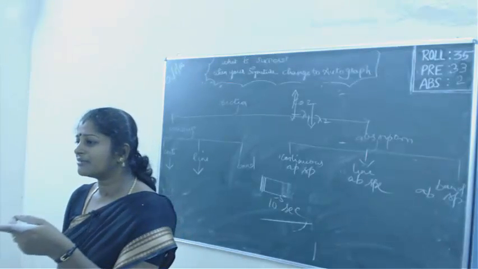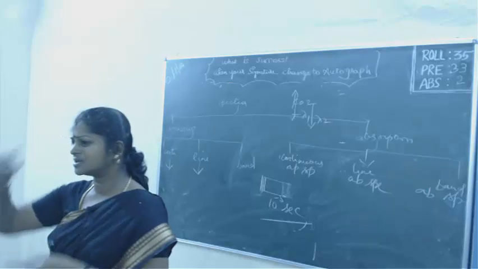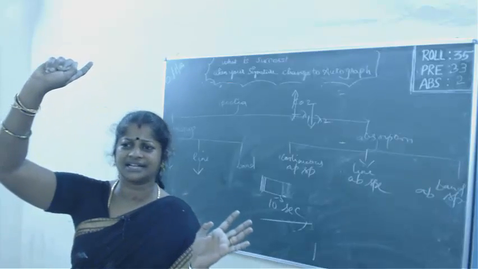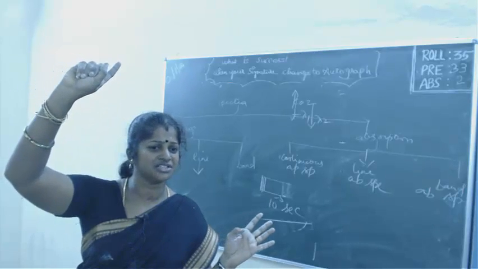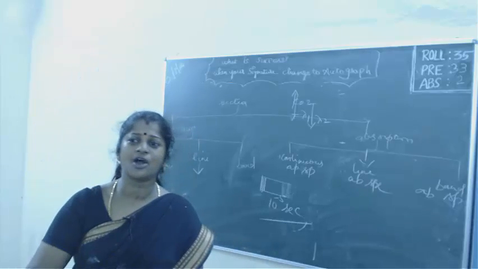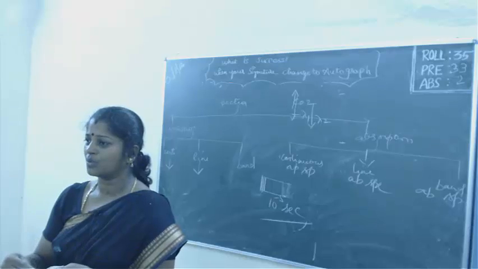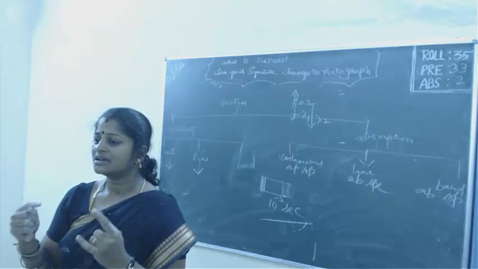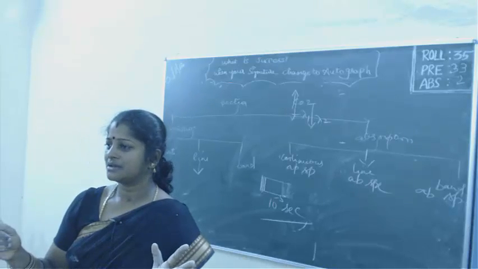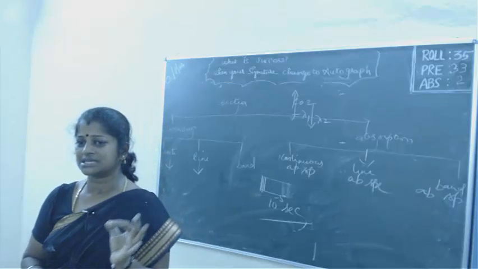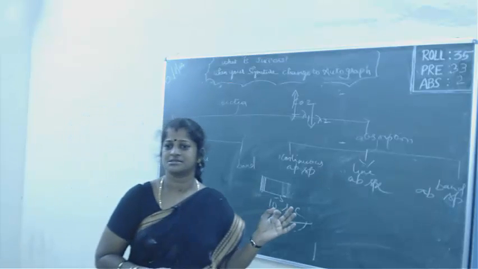Whenever you give energy to an atom, it gets excited and goes to the higher energy state. It will not come down immediately. It takes some time to come down. Then it is called phosphorescence, otherwise called delayed fluorescence.